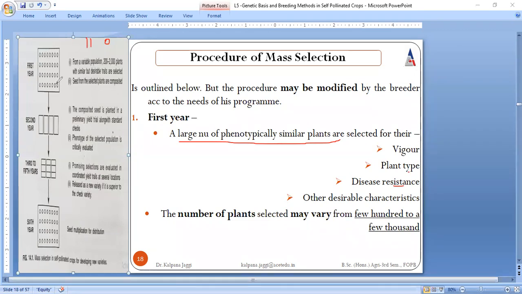And as I'm talking about the number, in the very first year the minimum number of plants is 200 and the maximum is 2,000 plants. So a large number of similar plants. Don't forget, phenotypically similar plants are selected, but the number can vary from a few hundred to a few thousand, like 200 minimum and 2,000 maximum. This is what is done in the first year, right?